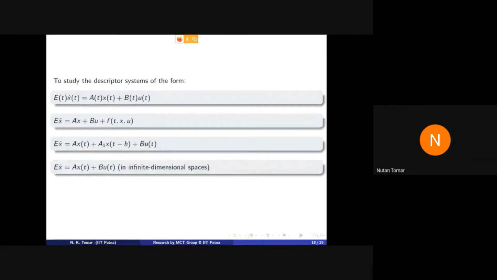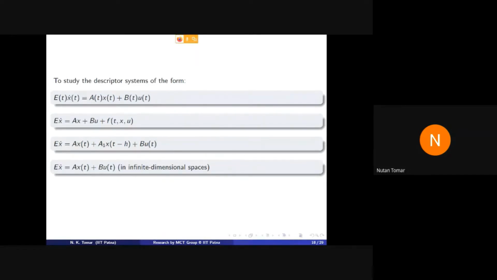See, the system 3 is with state delay. State delay systems are infinite dimensional systems, means you have to take the state space as an infinite dimensional Banach space instead of R^n.